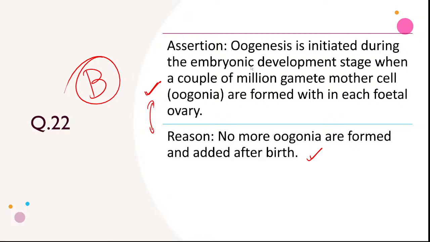Why? Because the assertion is about oogenesis initiating during embryonic development and a couple of million gametes being formed, while the reason is that no more oogonia are formed.